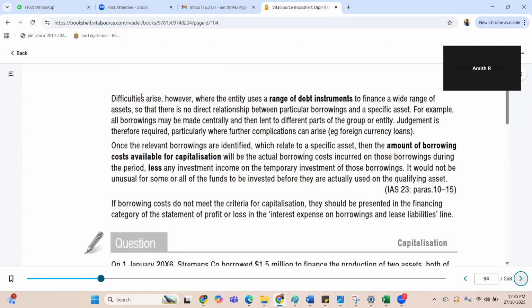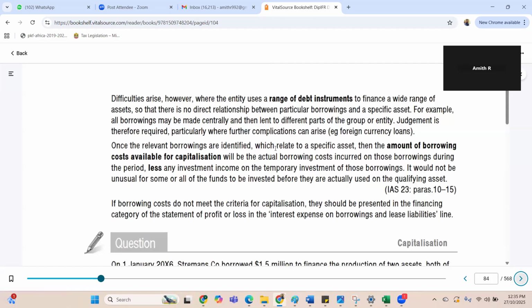Difficulties arise, however, when we use a range of debt instruments to finance a wide range of assets. So there is no direct relationship between particular borrowings and the specific asset. For example, all borrowings may be made centrally and lent to different parts of the group entity. Judgment is therefore required, particularly where other complications can arise.